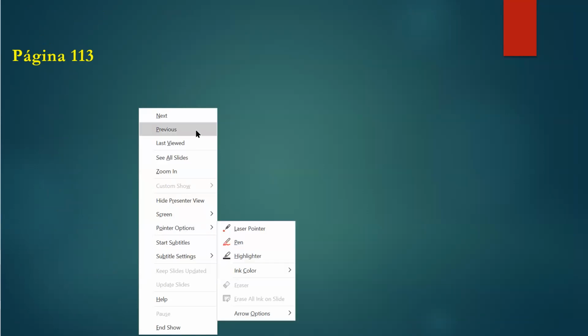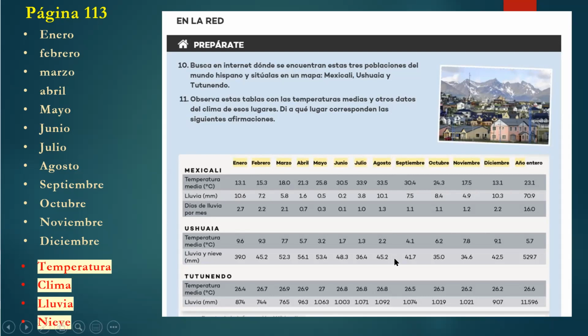So what are we supposed to do with this data here? So in this data, we have temperatura. So this is measured in Celsius, just like we have in Canada. In the United States, they use Fahrenheit, which, I think Canada used Fahrenheit maybe about 30 years ago. So this is Celsius, so we can somehow relate to them. So in Mexicali, the average temperature in general is 13.1.